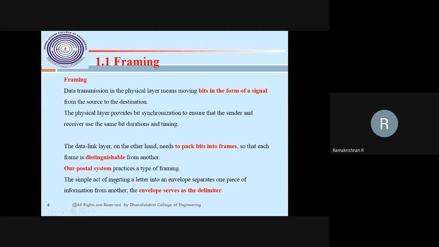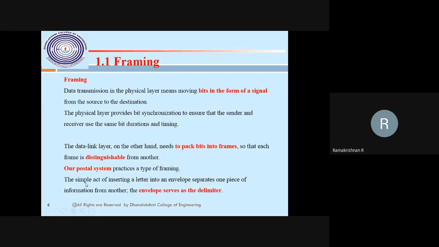Our postal system is a simple example. You write a letter and put it in an envelope; every envelope is the same, but how they are separated depends on the pin code and the envelope, the delimiter. Similarly, the frame also will travel according to that. The packet may travel independently or dependently, that is, connection-oriented or connectionless, but finally the packet will be delivered.